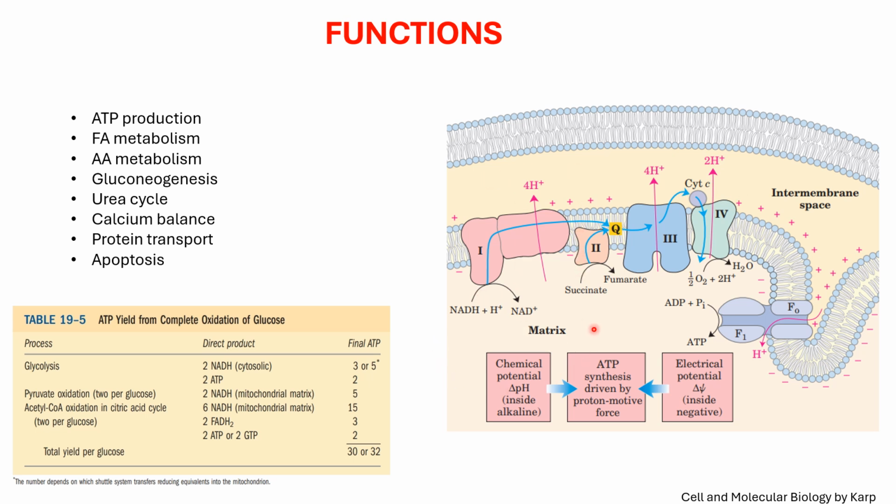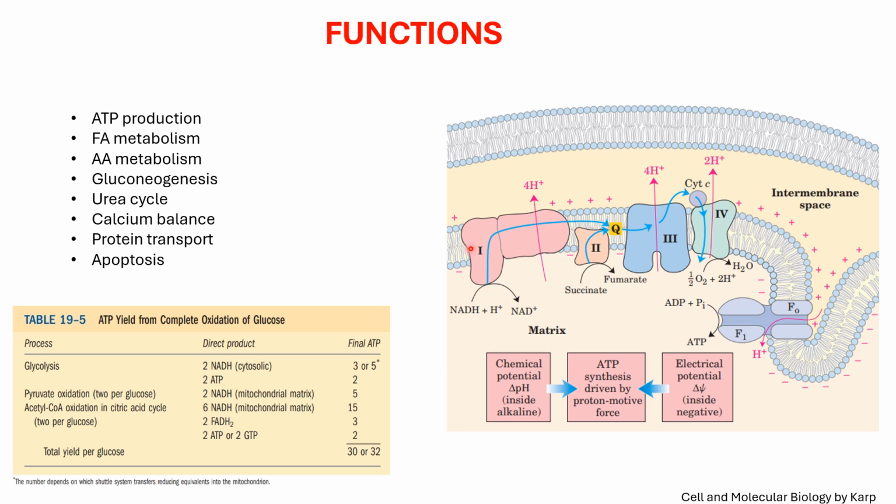Although it is not shown here, in complex 2, FADH2 is oxidized to a molecule of FAD. So you can see only 4 plus 2, 6 protons are released from the matrix to the intermembrane space. So now what happens next? Now it is oxidative phosphorylation. So what happens in oxidative phosphorylation?